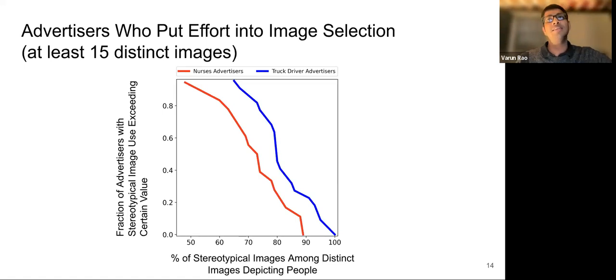As we can see, the stereotypical image use is prevalent among these advertisers. As a specific example, we find that for more than 3/4 of truck driver and 1/3 of nurse advertisers, more than 75% of their images contain people of stereotypical gender. Broadly, we find that even among advertisers who've invested significant effort into the selection of images for their ads, the selective use of people in images is still prevalent.